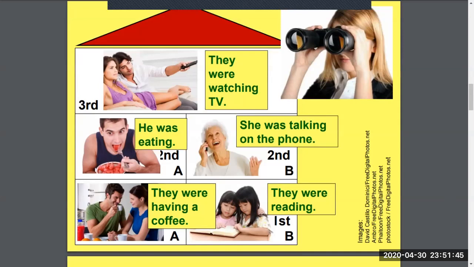It's was because we're talking about he. Don't forget that if we're talking about I, he, she, or it, we're going to use was. If we're talking about you, we, or they, we're going to use were. And these images are giving you examples of some of those you, we, and theys.